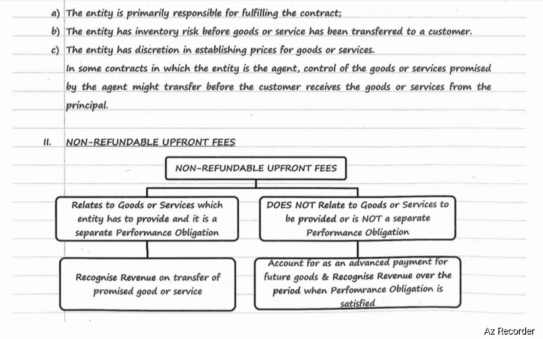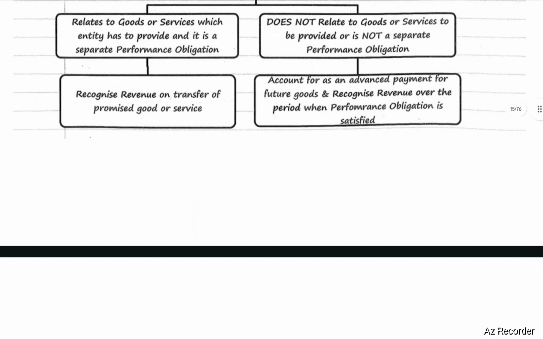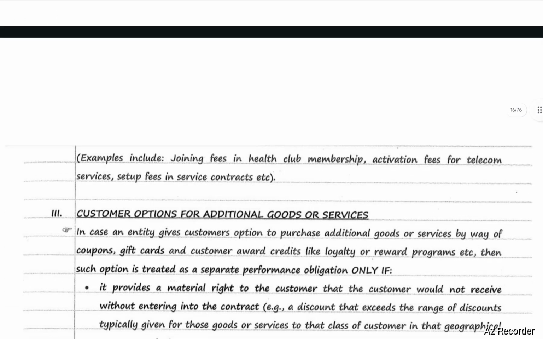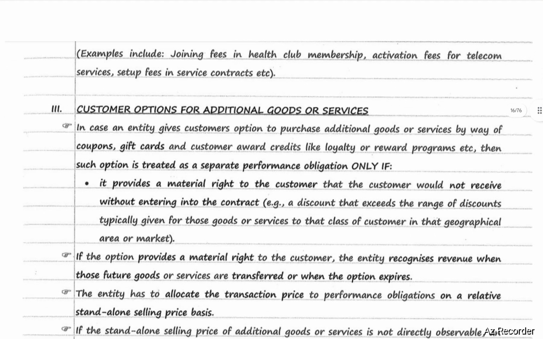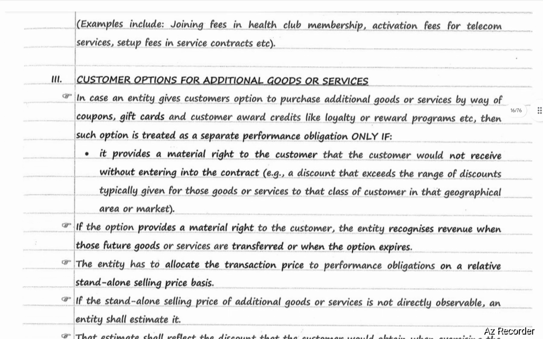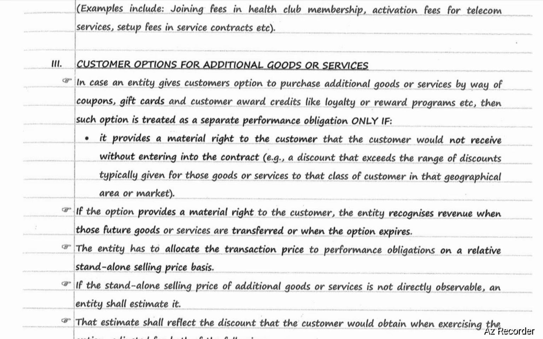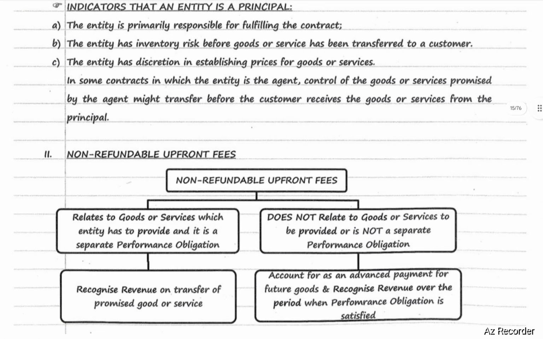In case non-refundable upfront fees do not relate to goods or services to be provided or are not a separate performance obligation, then account for them as an advance payment for future goods and recognize revenue over the period when the performance obligation is satisfied. Examples of non-refundable upfront fees are joining fees in health club membership, activation fees for telecom services, setup fees in service contracts, etc. These are examples of non-refundable upfront fees.